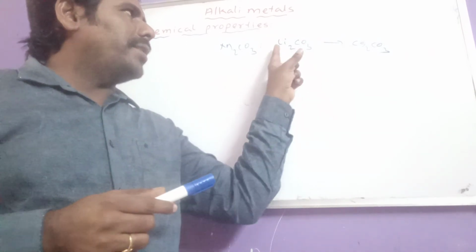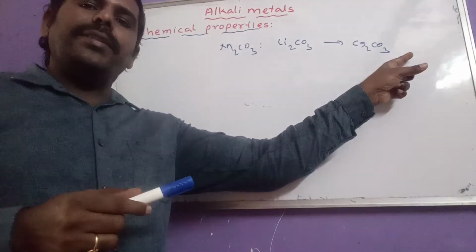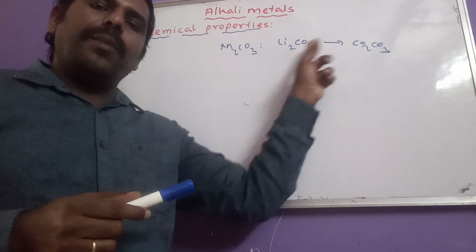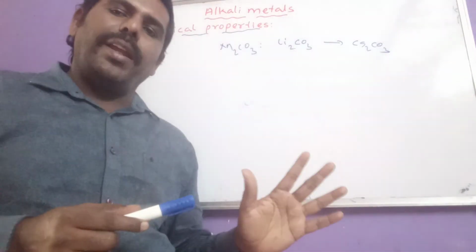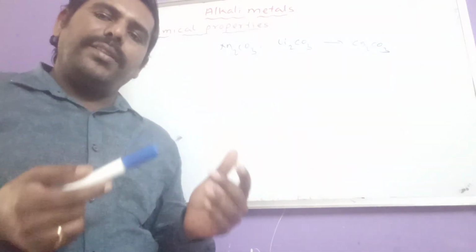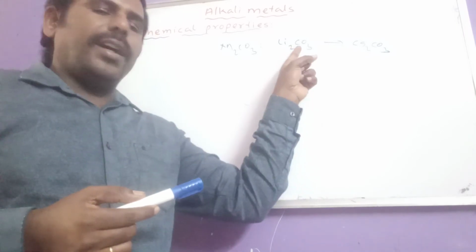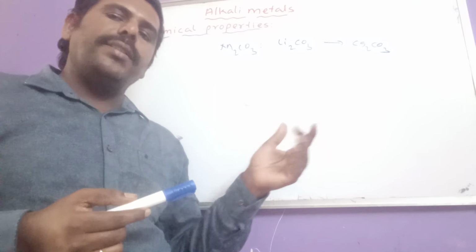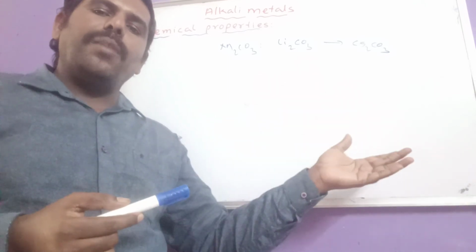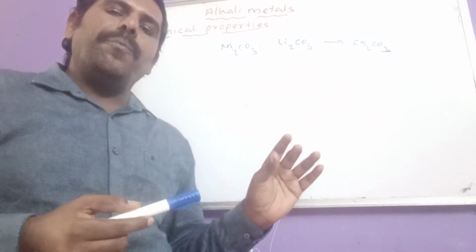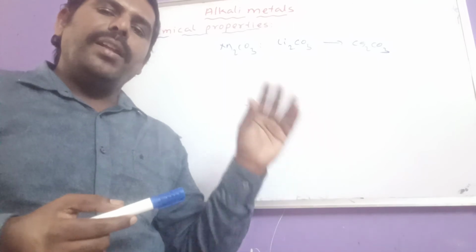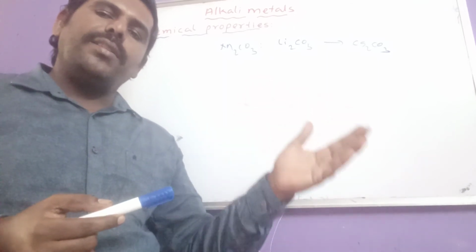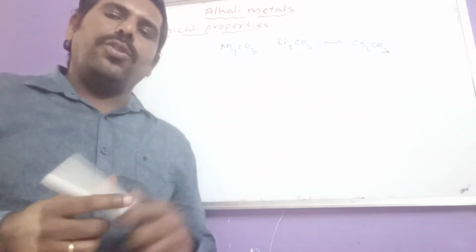So stability increases from lithium carbonate to cesium carbonate, and for that reason lithium carbonate will decompose on heating to give lithium oxide and CO2, but the remaining carbonates do not decompose on normal heating, they decompose only on strong heating. That we have to remember.